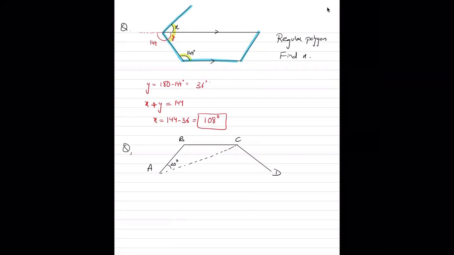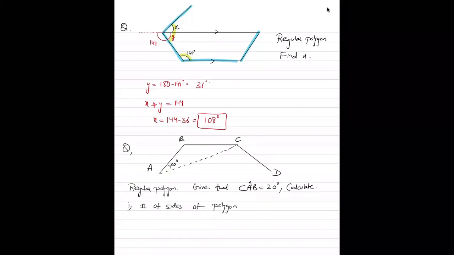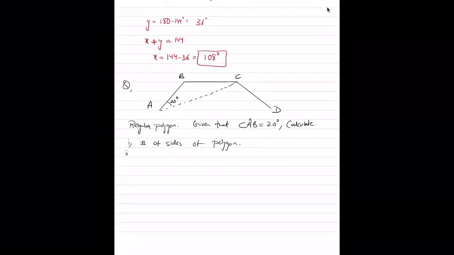So in this question, the question says AB, BC, and CD are the adjacent sides of a regular polygon. It's a regular polygon, and it's given that angle CAB is 20 degrees. Calculate, number one, the number of sides of the polygon, and the second part to this question is find angle ACD.